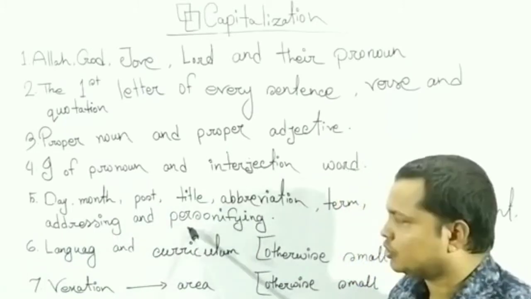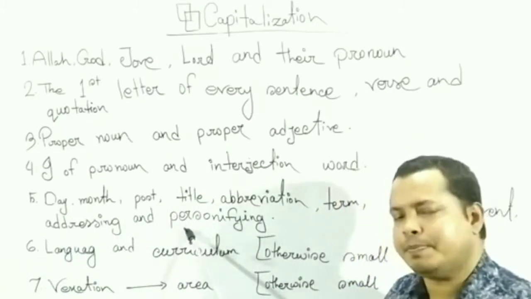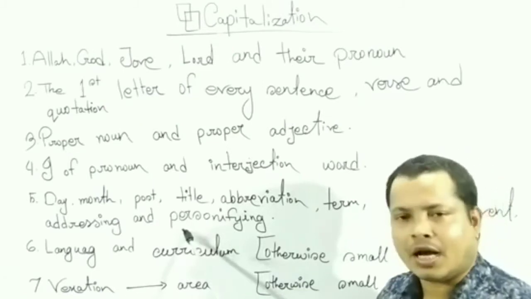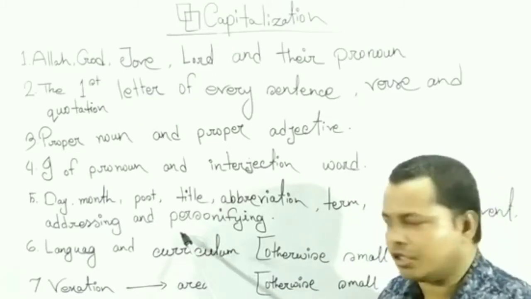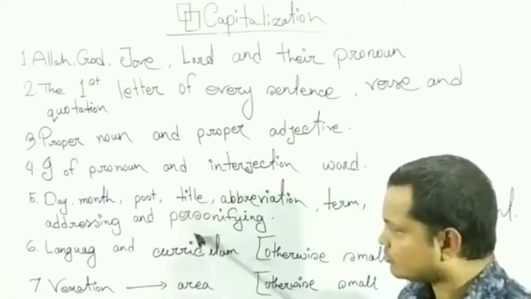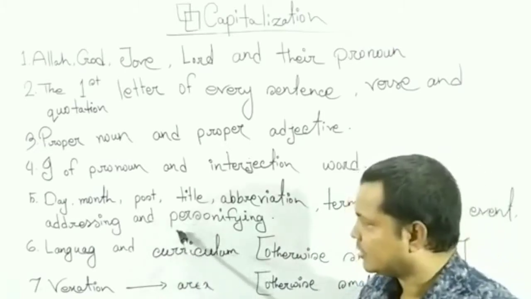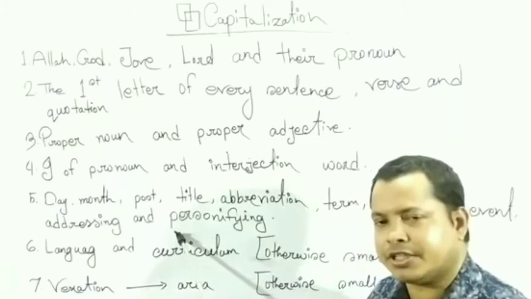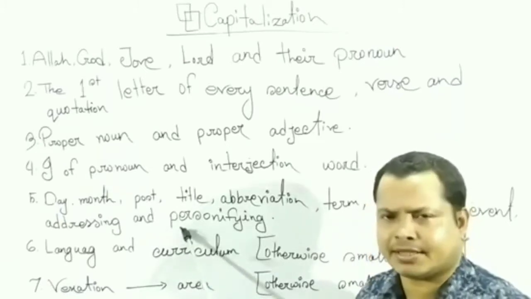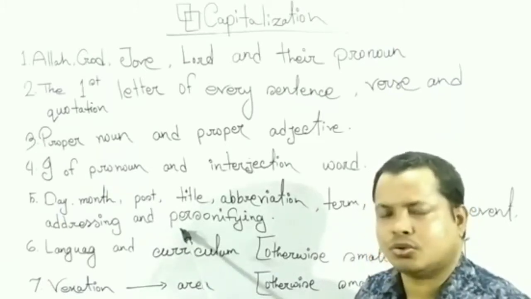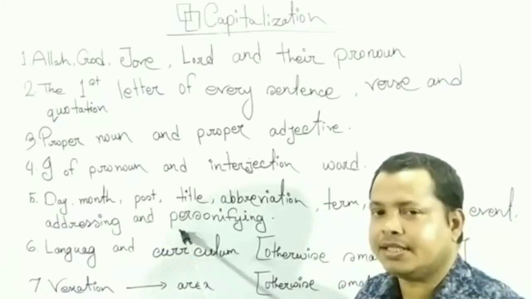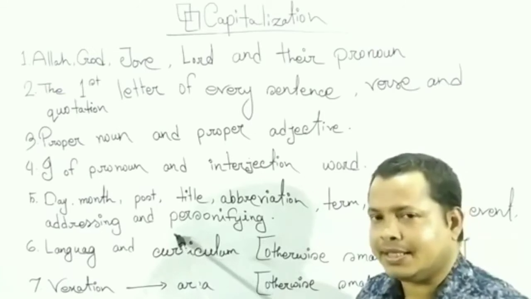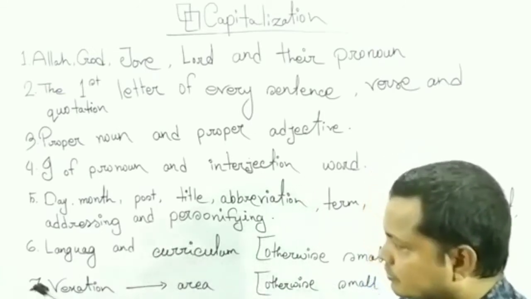And personifying. We know that when an impersonal word represents as a person, this is called personifying. In that case, we must give capital letter. For example, oh death, how cruel you are. Death, D will be capital letter.